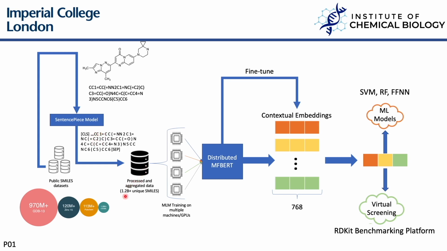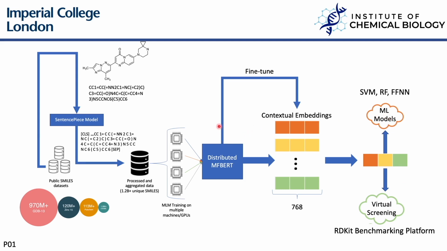As a result, we end up with over 1.2 billion unique SMILES, on which we perform distributed masked language modeling training. This results in our model, MFBERT. We take the results of this model, which are contextual embeddings for every token, and we use these to generate a molecular fingerprint. This fingerprint can then be used for similarity screening or as input for machine learning models.